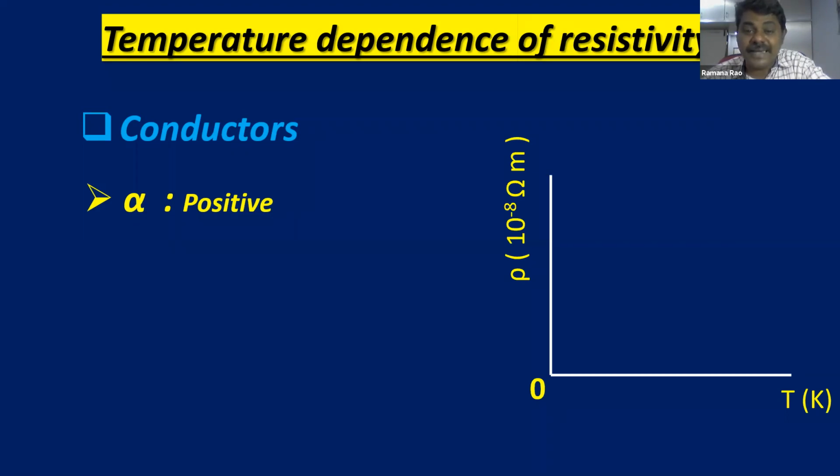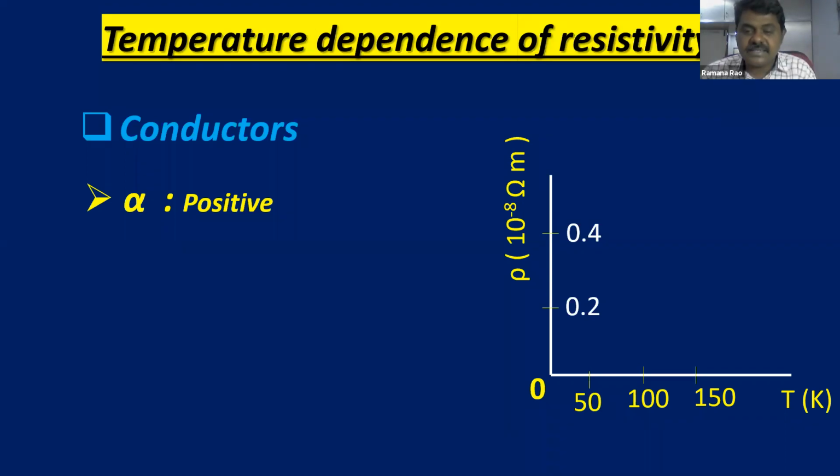You can see 10 power minus 8, which means very, very small, 0.00000001. And 50, 100, 200, 0.2 and 0.4 are the respective temperature and resistivity values.